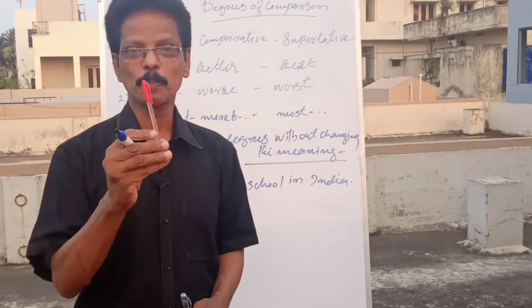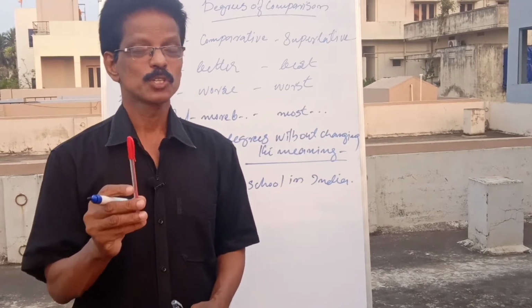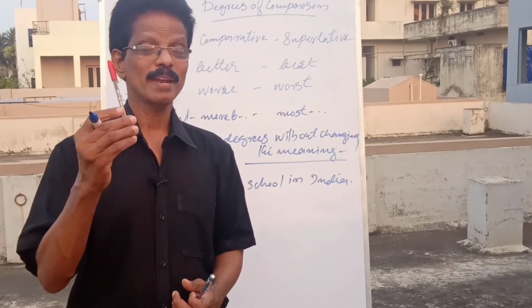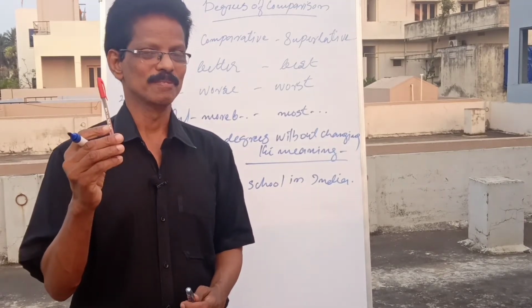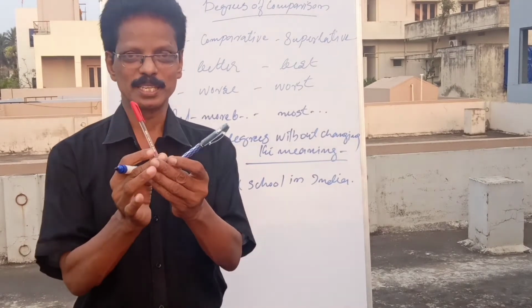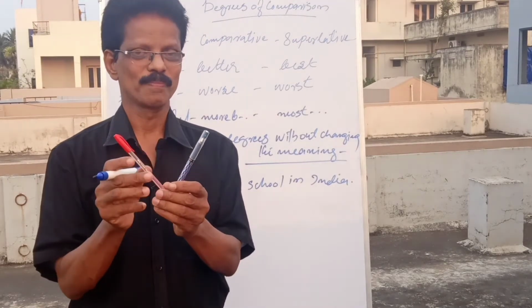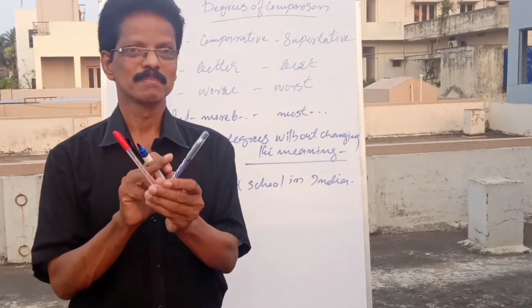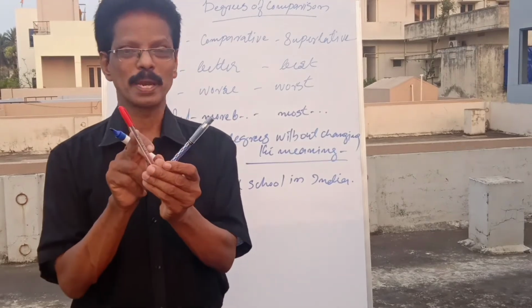This is a good pen. Good pen. So, what is that good in parts of speech? Pen is a noun. So, good is an adjective. This pen is better than this. The word better speaks about, again, the pen. Is it not so? This pen is better than this pen.